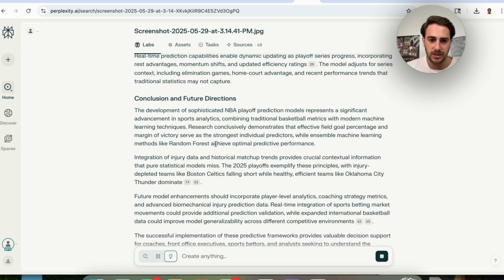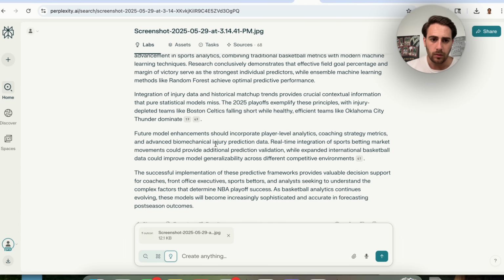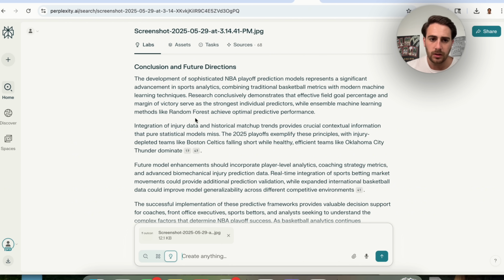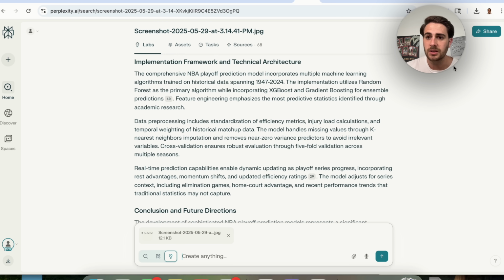So we could see down here, let's see. So this thinks the development, integration, exemplify these principles with depleted teams, Boston Celtics falling short, healthy, efficient teams like Oklahoma City Thunder dominate. So I believe that this thinks that Oklahoma City is actually going to win.